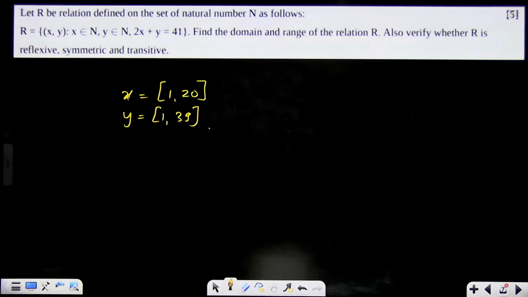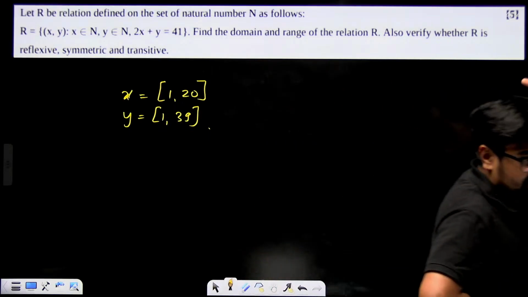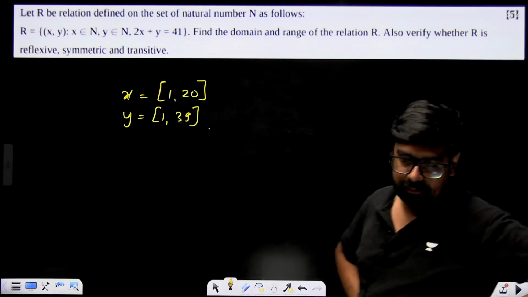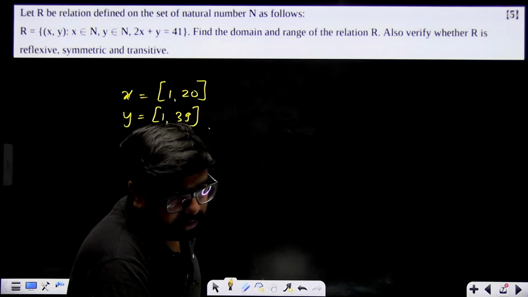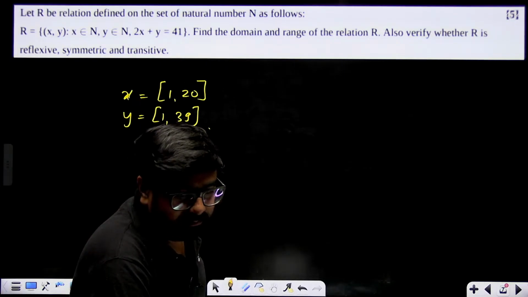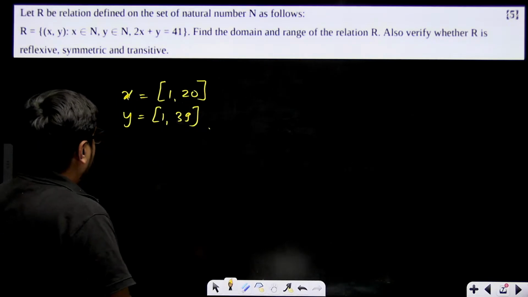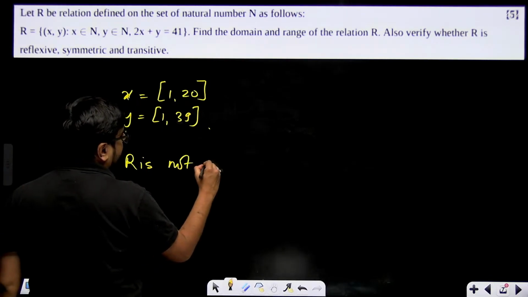Okay, now we can prove it the same way we proved in the last one, that it is going to be reflexive, symmetric and transitive. We can prove it here also. Right, so domain will be 1 to 20, range will be 1 to 39. Will R be reflexive? R is not reflexive. You'll write like this: R is not reflexive.